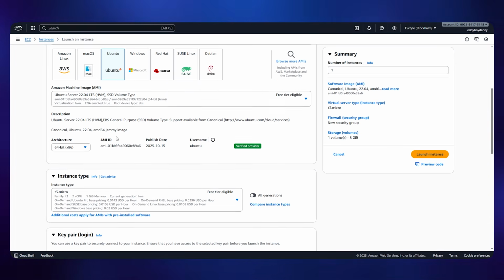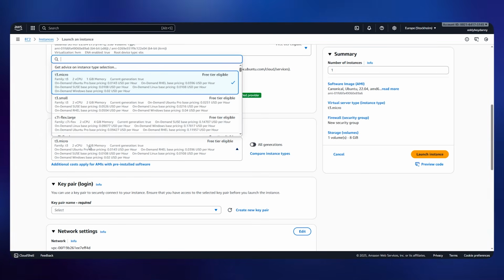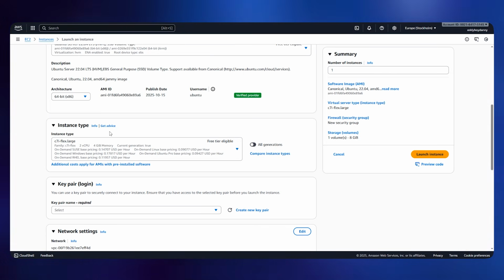Once you do that, you don't need to change anything in here. Then the instance type: you can even go with the 1 gigabit of memory, but that's gonna take a lot of time to generate a video. I would suggest going for 2 gigabits or 4 gigabits. For now, I'm gonna be going with the 4 gigabits. It's gonna be a bit faster than the second one.